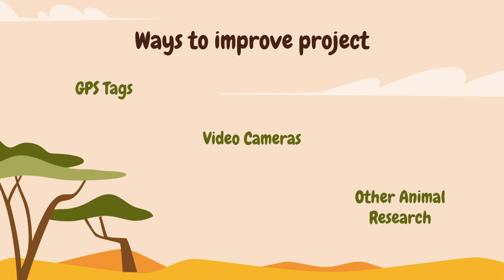And then video cameras may be more beneficial than trail cams to not see just pictures, but to actually analyze the behaviors of the animals. If a lion hunts a wildebeest, you could see it as it happens instead of pictures leaving you to decipher what happened. This would give a more precise picture of how the animals actually act. And then other animal analysis would also benefit this experiment to isolate whether or not lions are hunting wildebeest within an area or other prey instead, such as the zebra example, to understand where other animals are going or what's happening with other animals may improve the project.